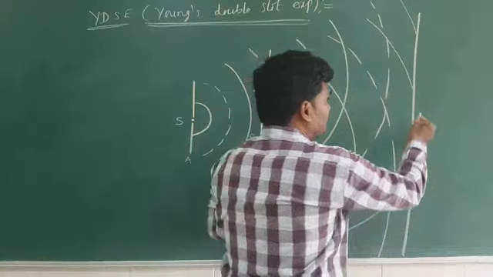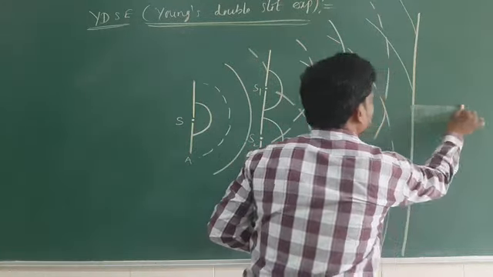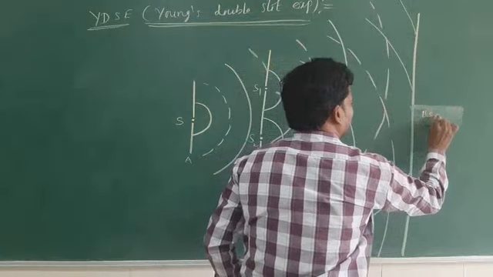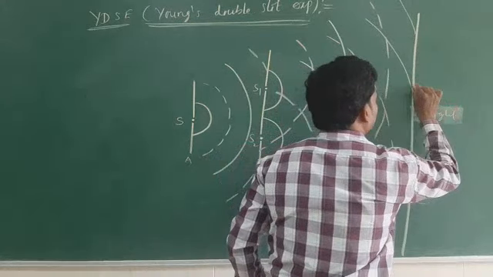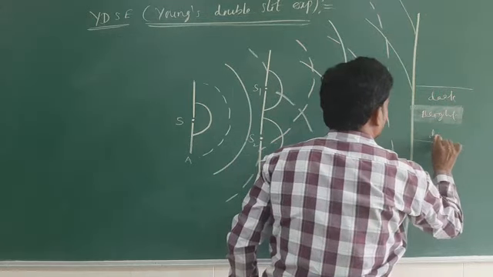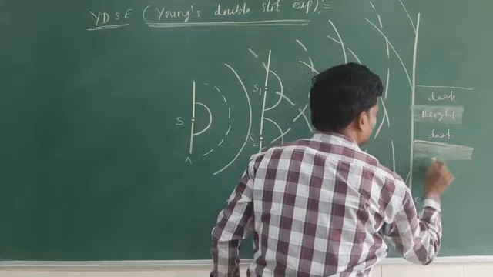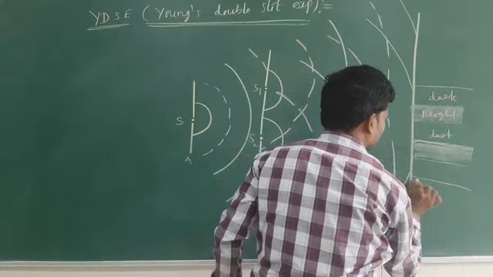Where constructive interference takes place, there a bright band is formed. Bright fringe. Next automatically dark. Okay, next here also dark. Next dark is over, next bright. Next dark, bright.